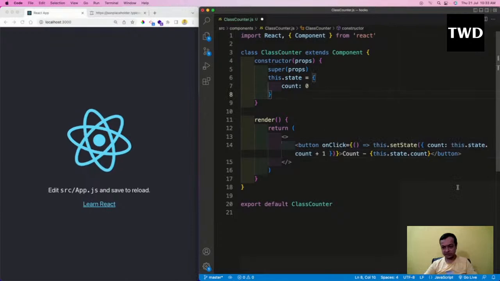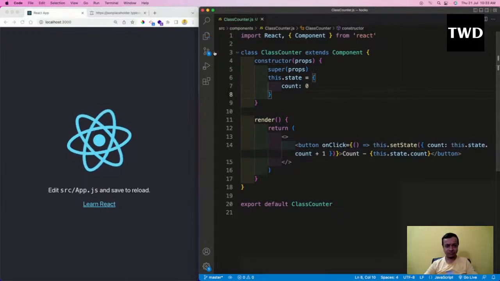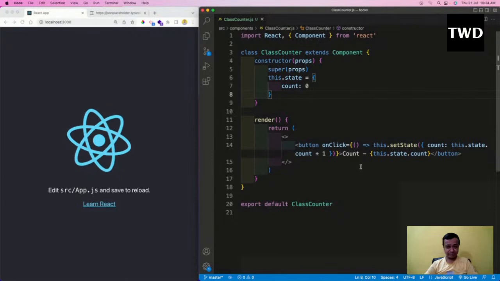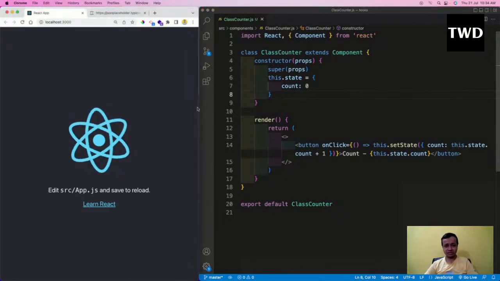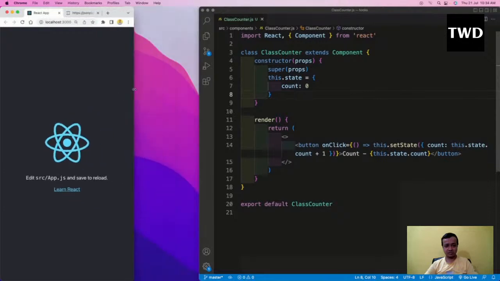This is a normal thing, and we know how it will work. It will re-render again because I'm changing the state. I could have used another function outside, but I'm making it here only.